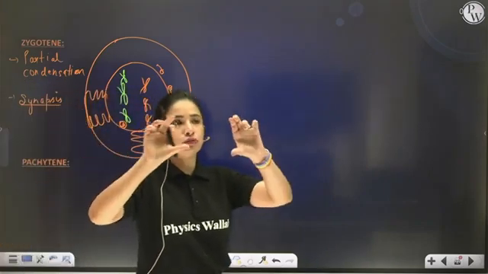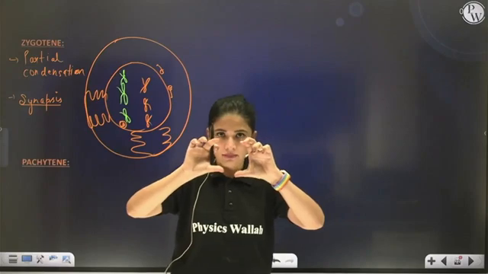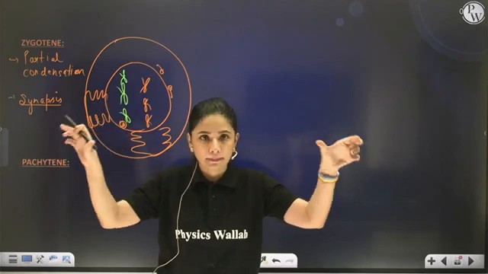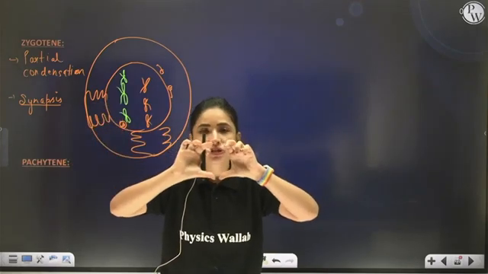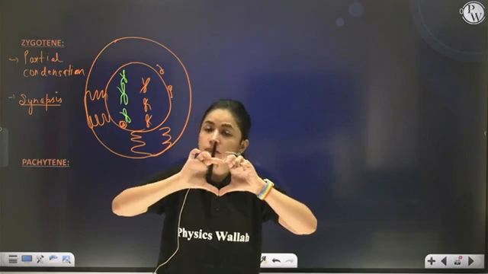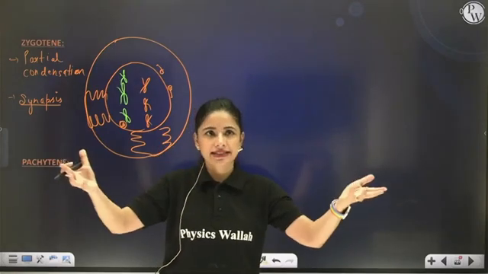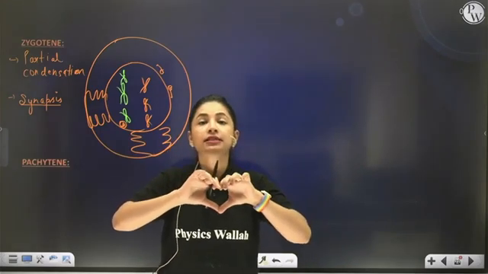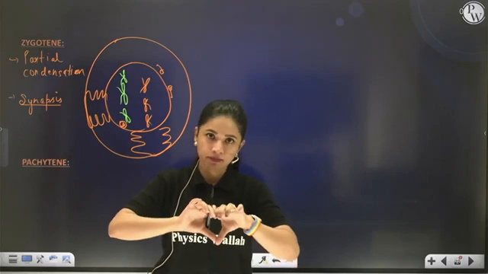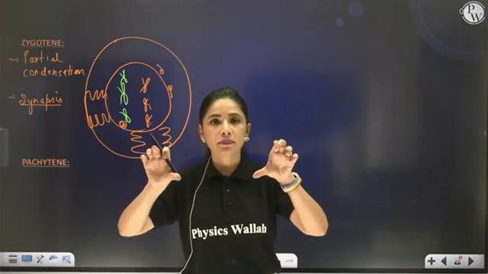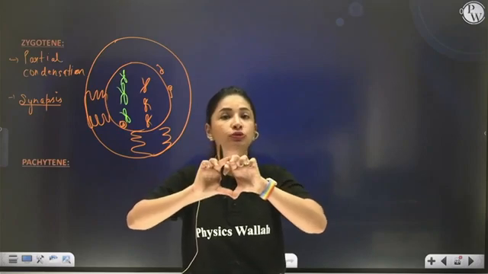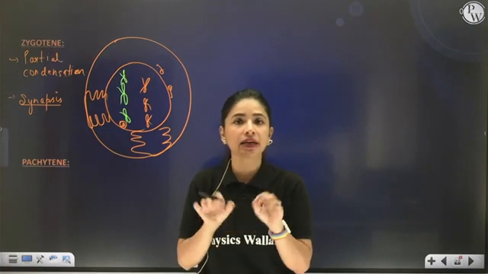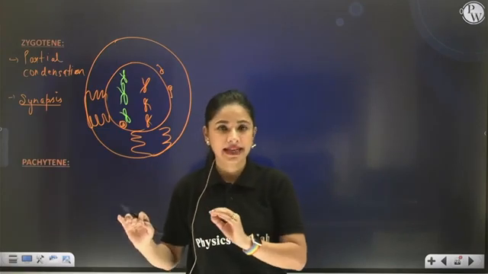Now, homologous chromosomes, they have come close to each other. But to keep them close, to not let them move apart again, there is a zip-like structure formed between them, made up of ribonucleic acids and proteins. A nucleoproteinaceous structure is produced called synaptonemal complex. So what I am saying, in order to keep the paired homologous chromosomes together, there is a zip-like structure, a nucleoproteinaceous structure called synaptonemal complex, formed.